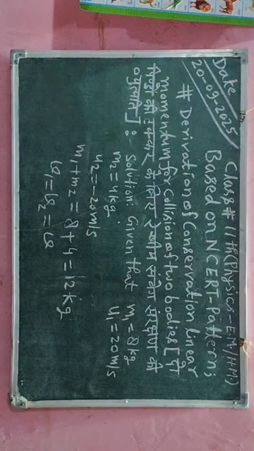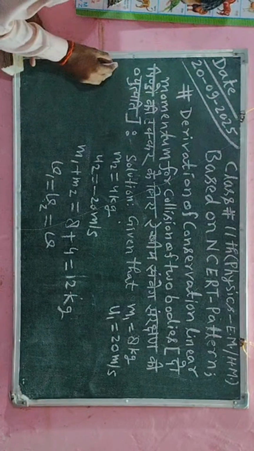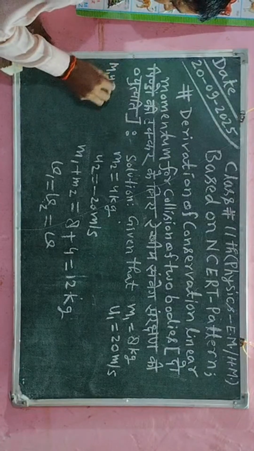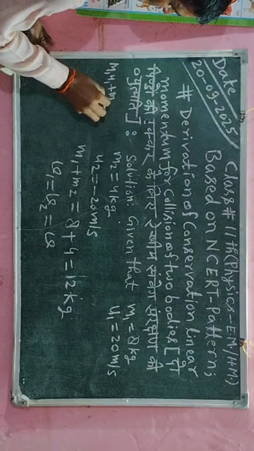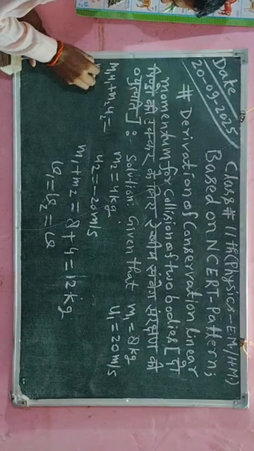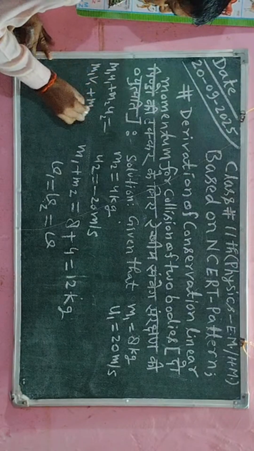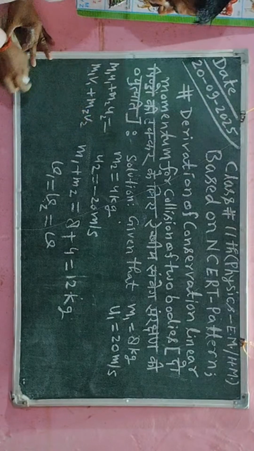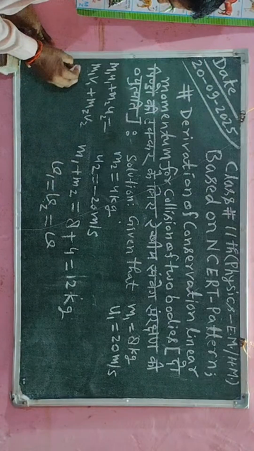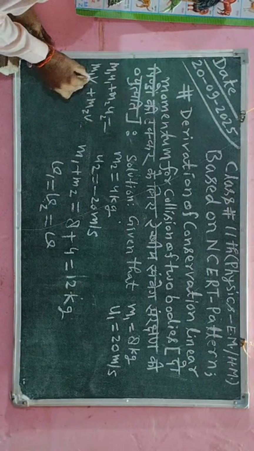Okay, so I am going to write according to conservation of linear momentum: m1 u1 plus m2 u2 is equal to m1 v1 plus m2 v2. Here v1 is equal to v2 is equal to v, so v will be common.